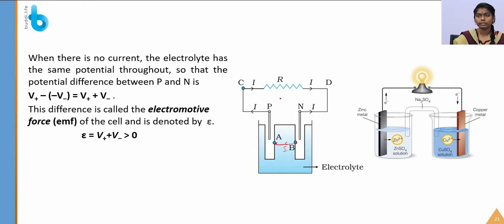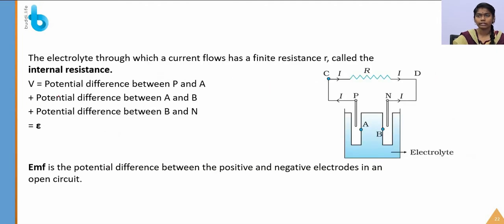Okay, so what is the EMF of a cell? EMF is the electromotive force of a cell, which is denoted by epsilon. The epsilon is equal to V plus, that is the positive potential, plus the negative potential, which is always greater than 0. So let us see the potential.